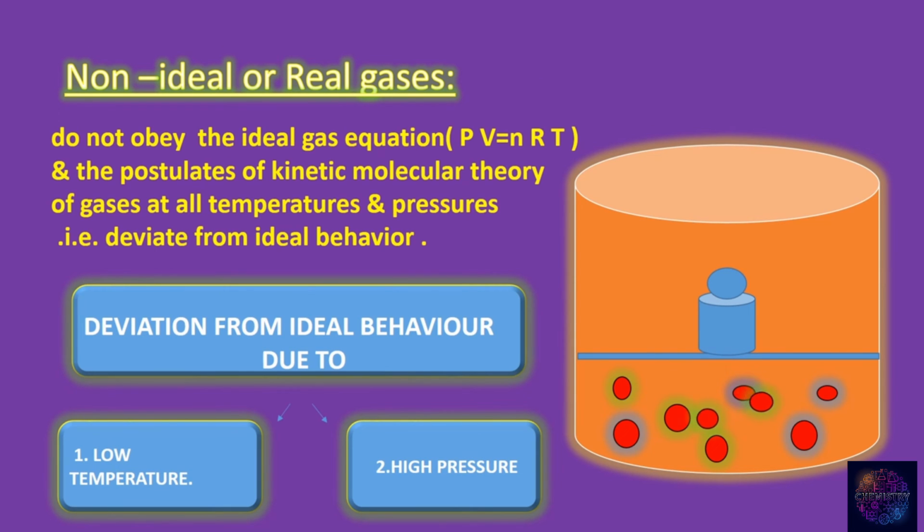Non-ideal or real gases. Real gases don't obey the ideal gas equation, that is PV = nRT, and the postulates of the kinetic molecular theory of gases at all temperatures and pressures. So the deviation from the ideal behavior is due to low temperature and high pressure.